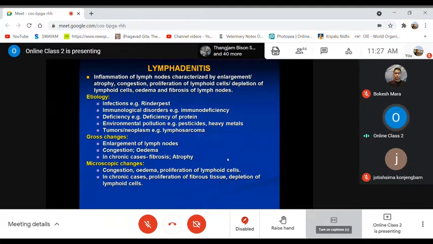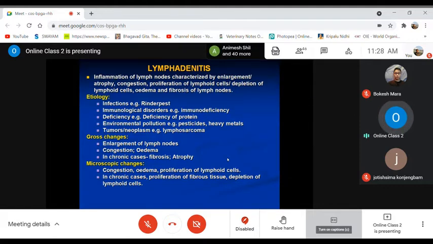It is mostly caused by infectious agents, like last time we discussed the disease rinderpest, a morbillivirus causing this disease, and lymphadenitis may be there. Then immunological disorders, as in immunodeficiency, or deficiency of protein. Then environmental pollutants like pesticides and heavy metals, or cancerous growths like tumors and neoplasms, for example lymphosarcoma, one of the malignant tumors of the lymph node. In such cases you may come across the condition of lymphadenitis, meaning inflammation of the lymph node.